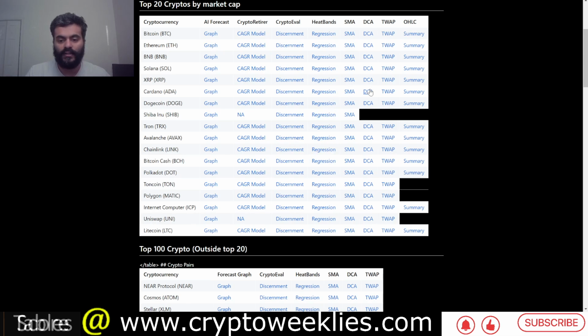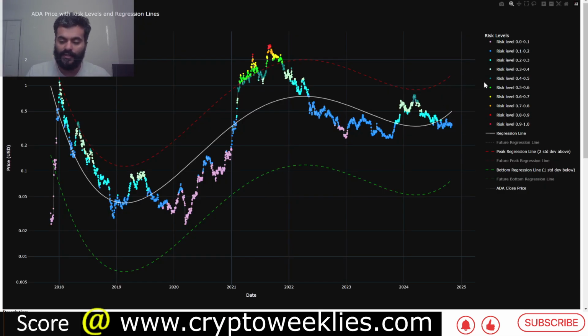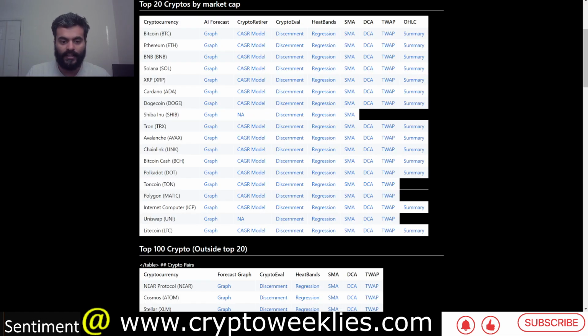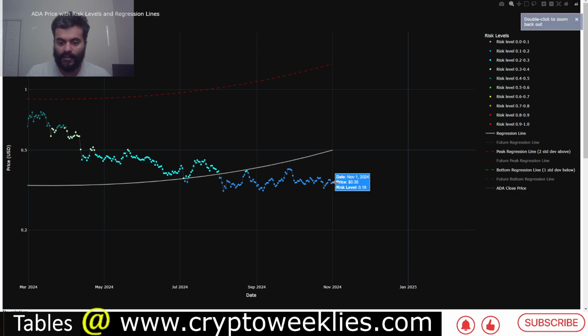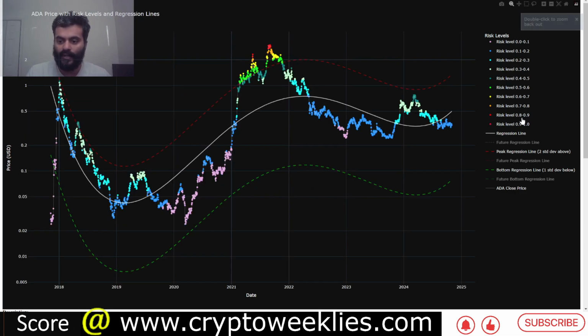In terms of the second model, which is a replica of the regression based analysis, you can see there are a lot of similarities between this model, which is used for regression analysis, and the dollar cost averaging, or the DCA model, where the proportional distance and time adjusted distance between this regression line and the price is used to color code the price action based on the risk level between 0 and 1. The lower risk environment again is prevailing right now. The risk is at around 16%, reward at around 84%.